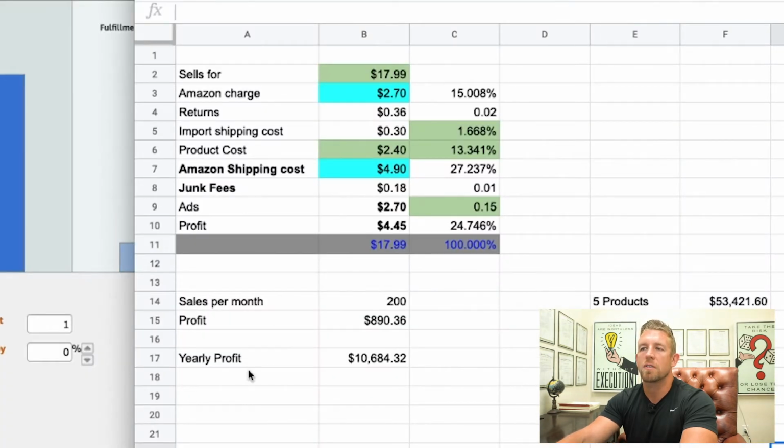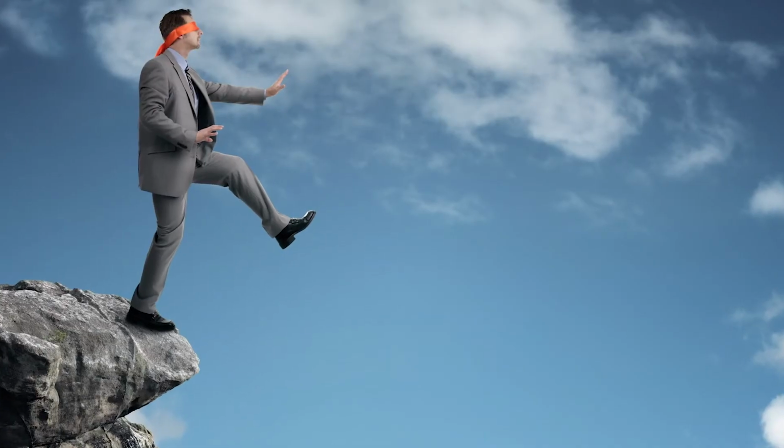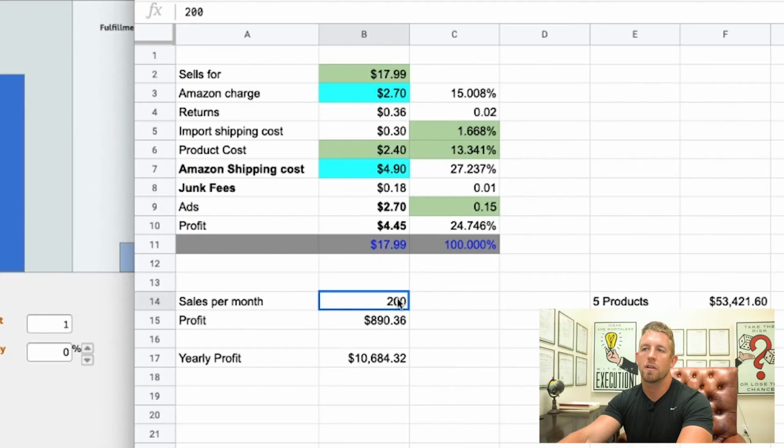So it's safe to say we're probably going to do better than that, but we're going to just keep it at the 200, because you're going to have some pitfalls. So you're going to have the high part of the seasonal year, which you saw in the illustration before, and then you're going to have your low parts of the year, which you're still having sales. So I feel comfortable for this product putting 200 sales per month, although sometimes it will come out to be 600 sales like the other person has. Let's just see what it looks like.